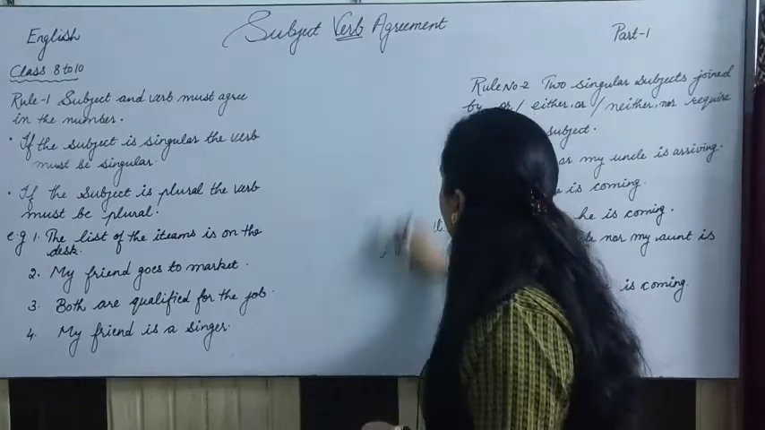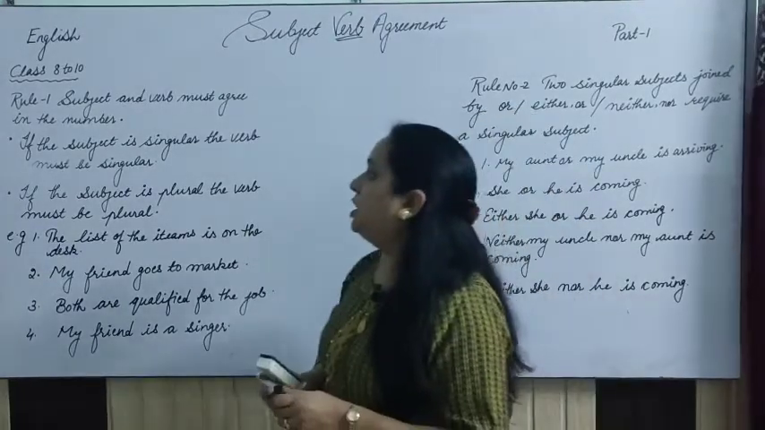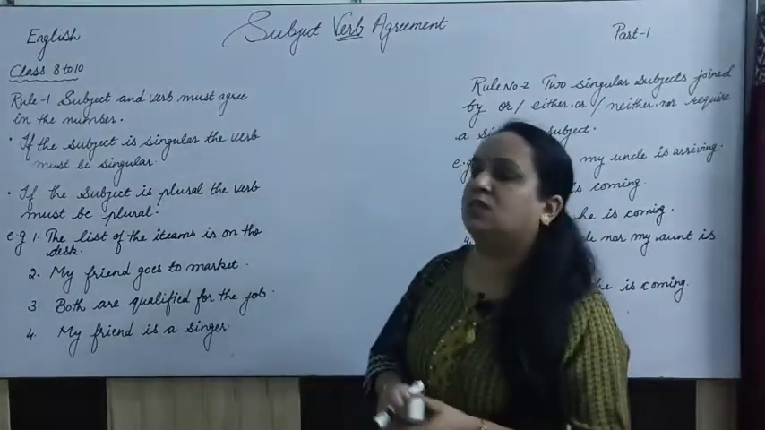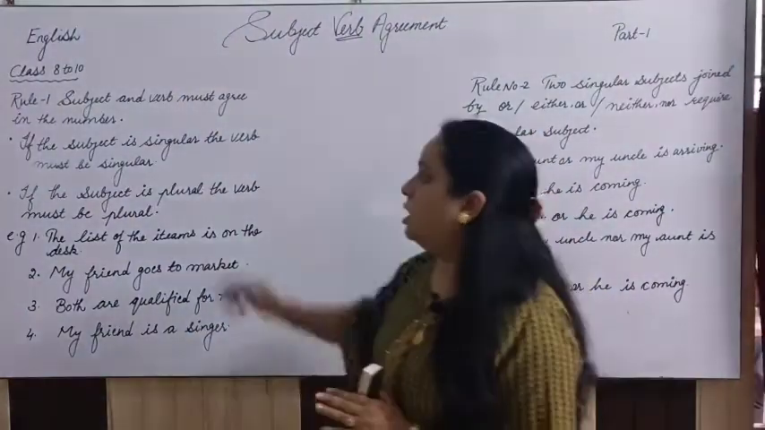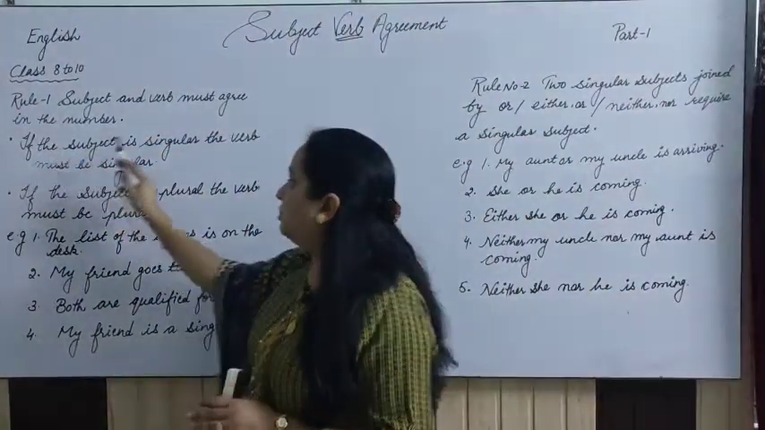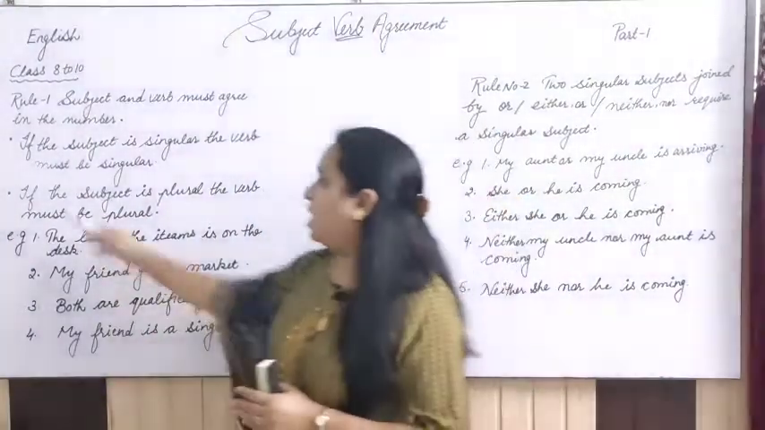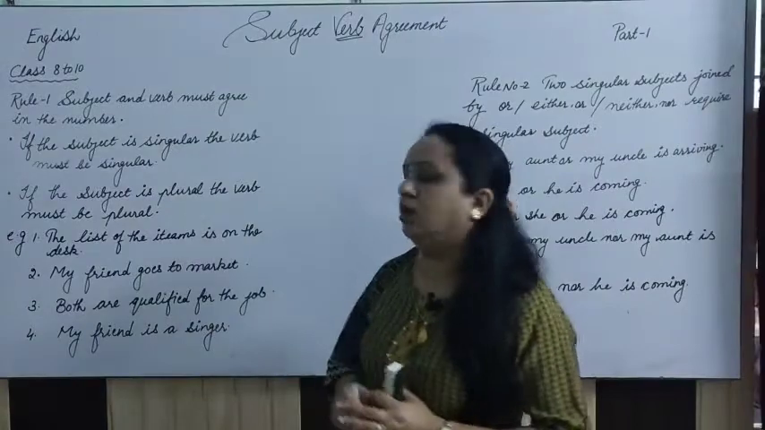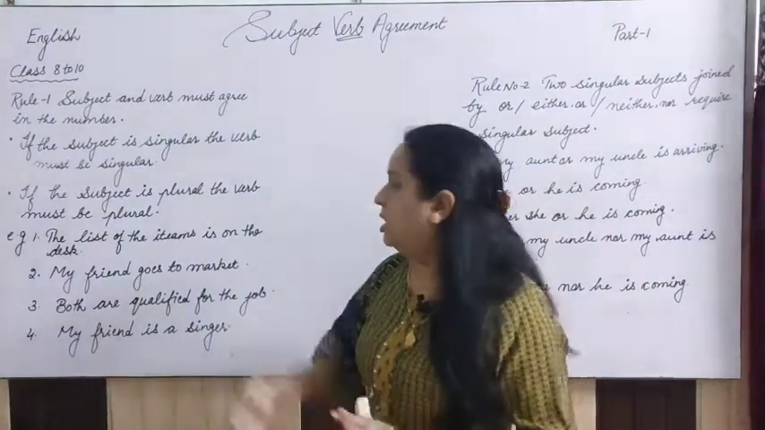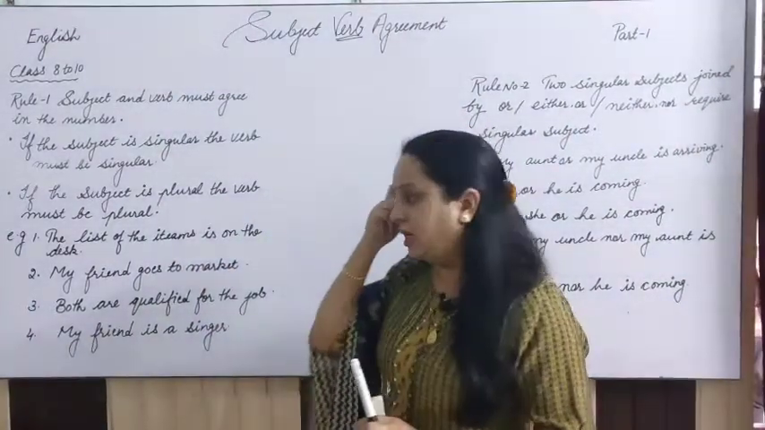Now let's have a look at this first rule, that the subject and the verb must agree in number, right? First point here is, if the subject is singular, the verb must be singular. Second point is, if the subject is plural, the verb must be plural, right? Let's understand with the help of the examples.